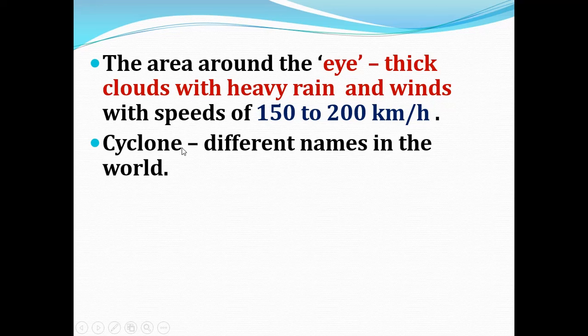Cyclones have different names in different areas of the world.